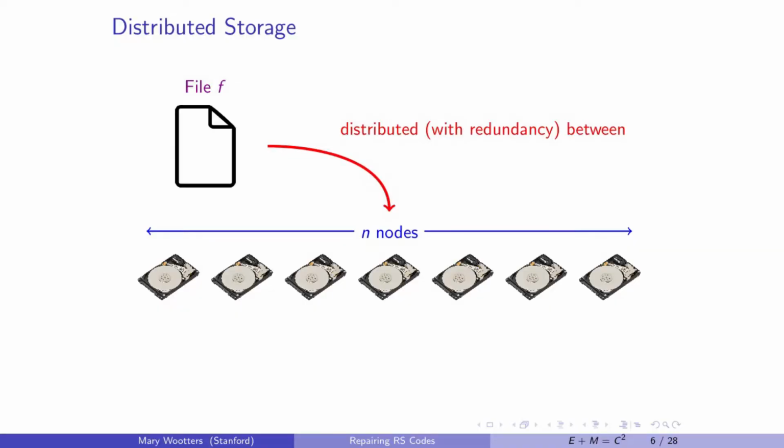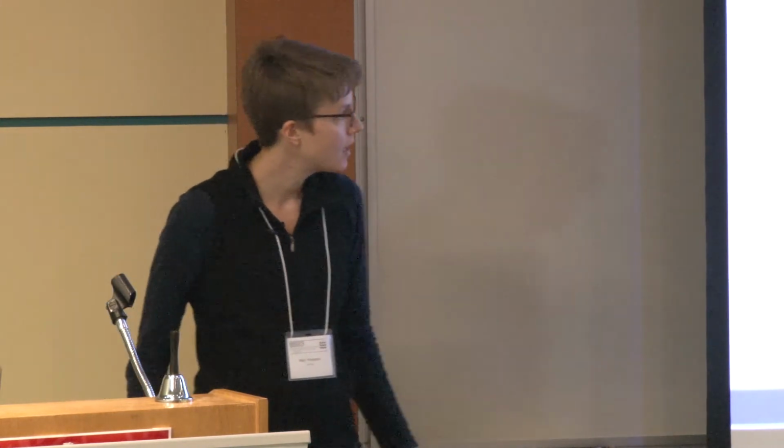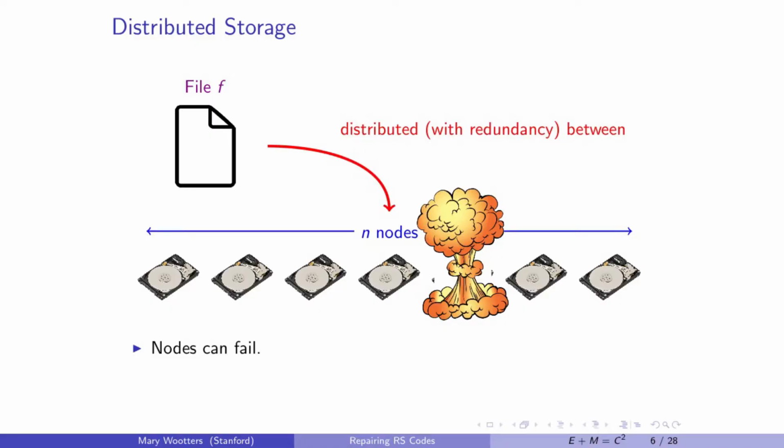So this problem actually comes up in distributed storage. So in distributed storage, the setting looks like this. You've got some file f, and you want to distribute it with redundancy between a bunch of different nodes, which look like that. And there are two salient things about this picture that will concern us for this talk. The first is that nodes can fail. That's what it looks like when a node fails. So it becomes unavailable for the foreseeable future.